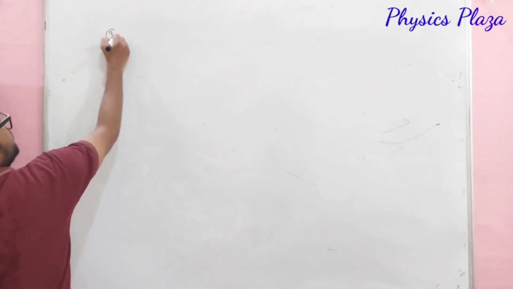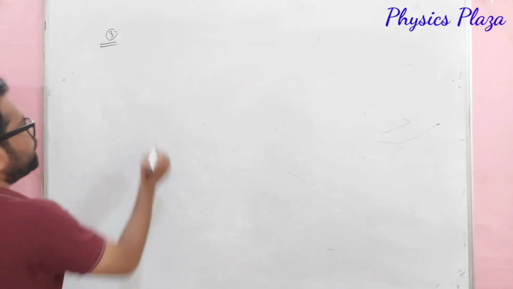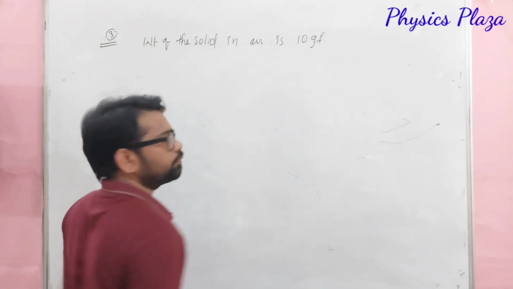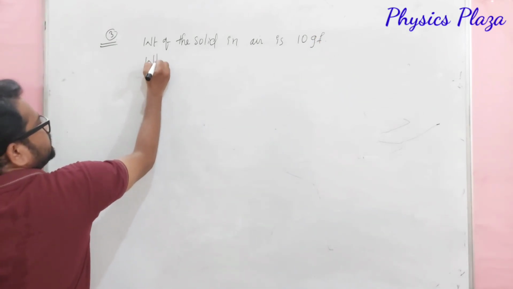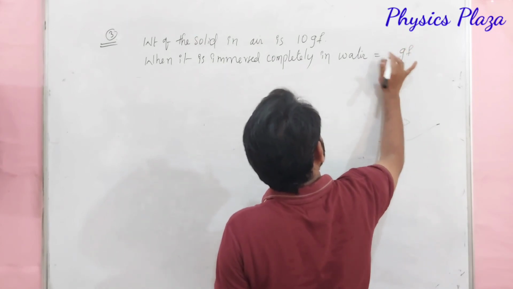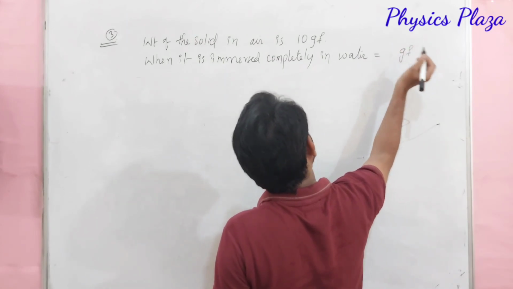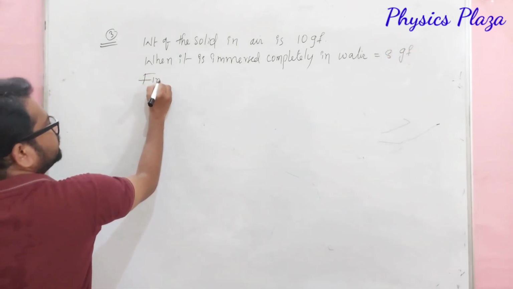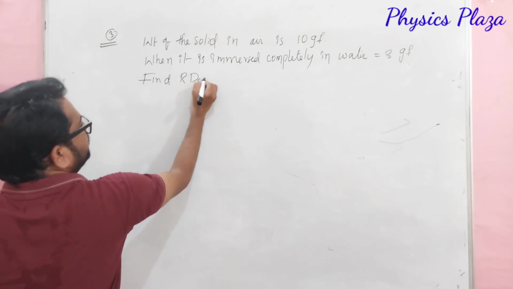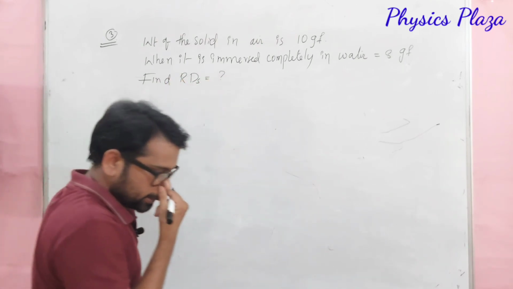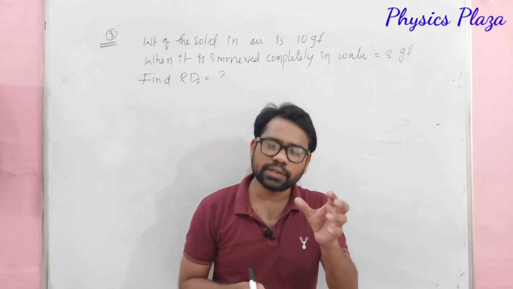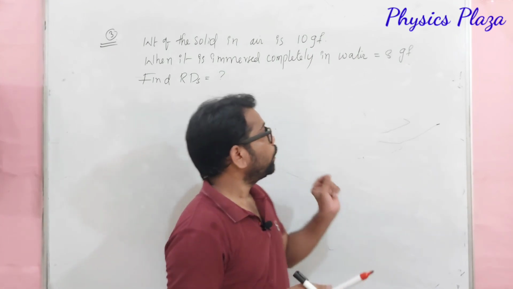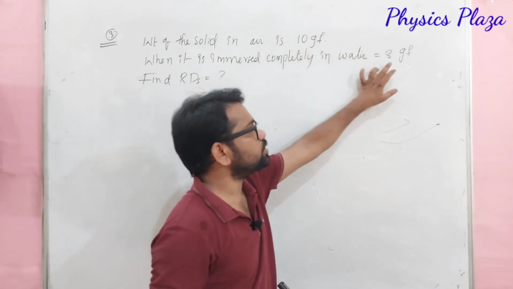So next, example 3, children. It is given that weight of the solid is 10 gram force, and when it is immersed completely in water, it is, let us say, 8 gram force. Then find the relative density of that particular substance. Children, in the first two examples we calculated the density of a substance when relative density is given, but in this numerical relative density is not given. Only weight of the solid in air is given and weight of the solid in water is given.